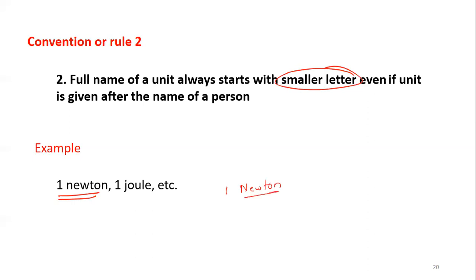So this Newton is the name of the scientist. It is not the unit. So when we want to write the unit as newton, then we have to use a small n. Similarly for joule. Joule is also the name of a scientist. So always you have to use small letters when we are writing any SI unit in full.